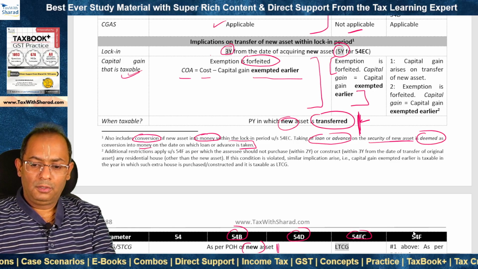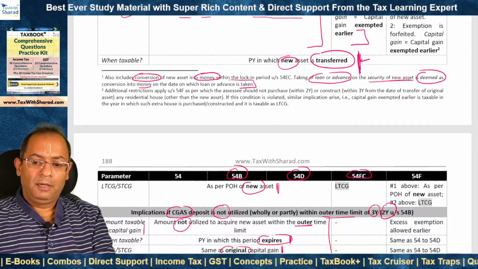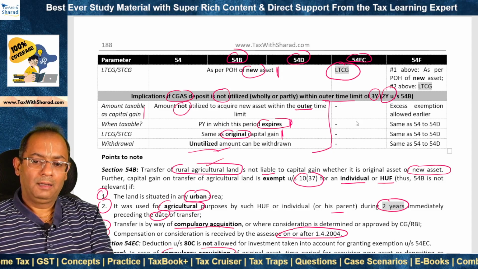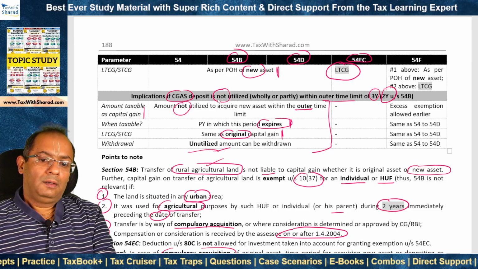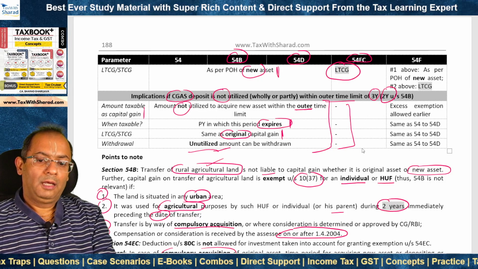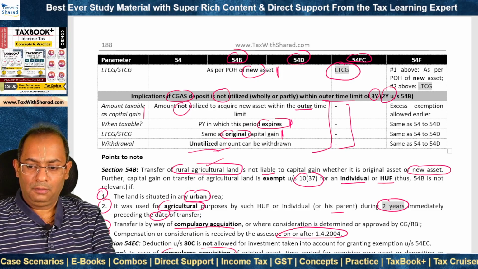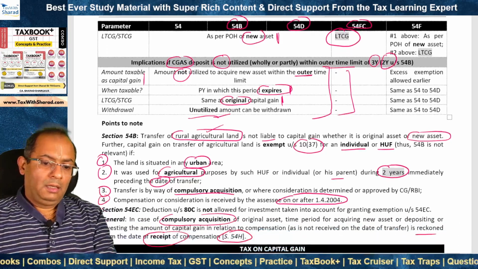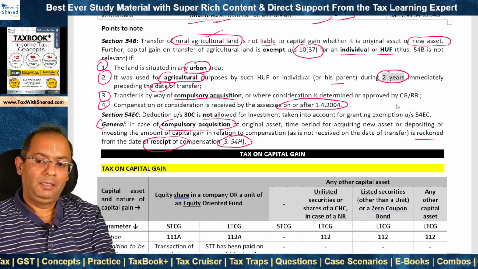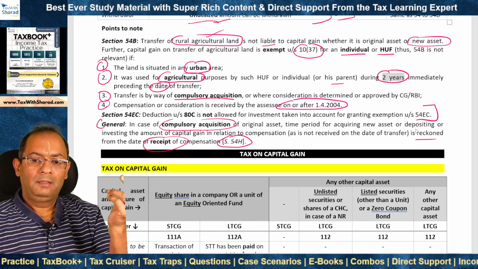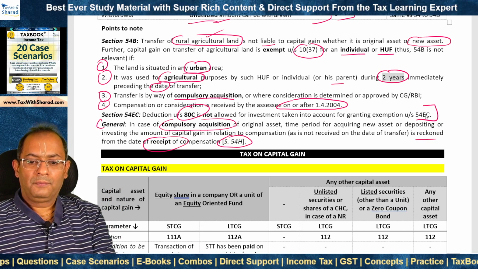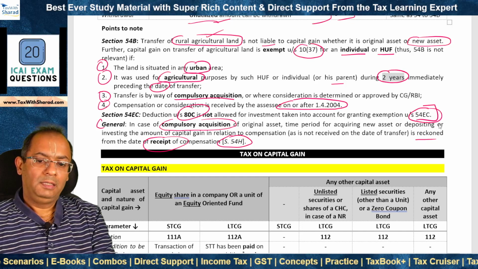And this capital gain is taxable in all the cases as long-term capital gain, right? Capital gain account scheme CGAS is not applicable, so there are no implications in terms of non-utilization of the CGAS deposit amount. Now, in respect of the investment in bonds, the SSE may be eligible to claim deduction under section 80C as well, but double deduction cannot be availed. So 80C is not allowed for investment which has been taken into account for granting 54EC exemption.